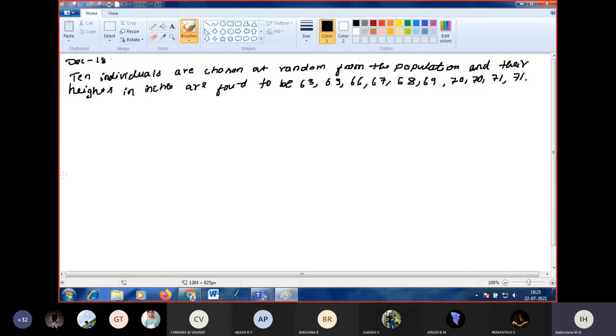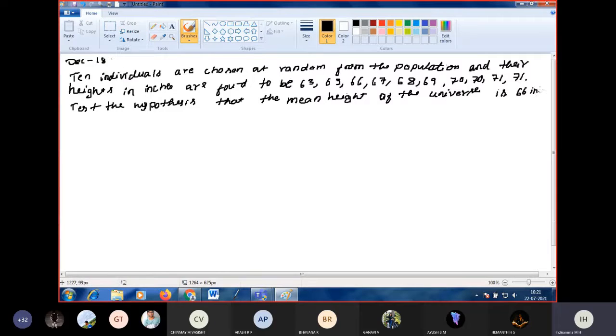Test the hypothesis that the mean height of the universe is 66 inches. So they are given.